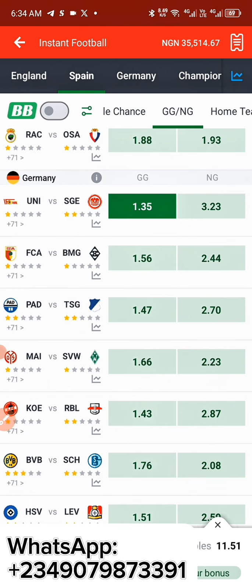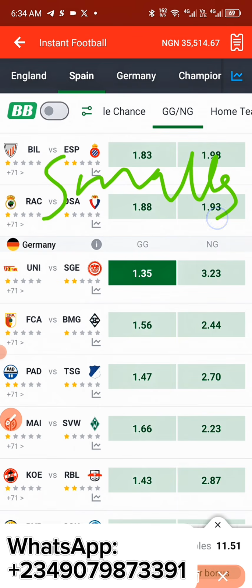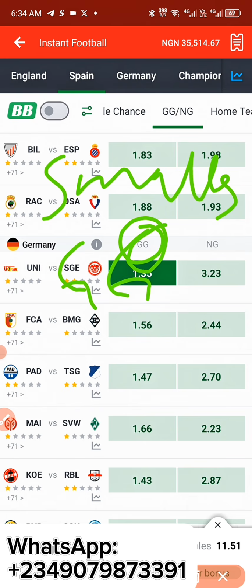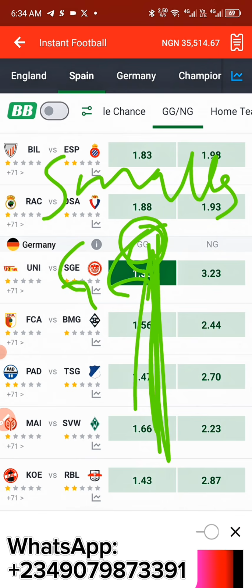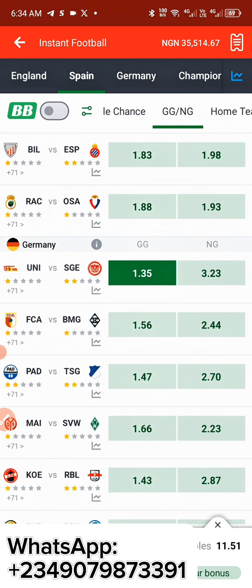The first thing you need to know is to look out for the smallest odd in the Google section. This is the Google section. This line, the smallest odd in this line, would have any form of business here. You get my point? So now, after knowing all of these, the next step is to move on.